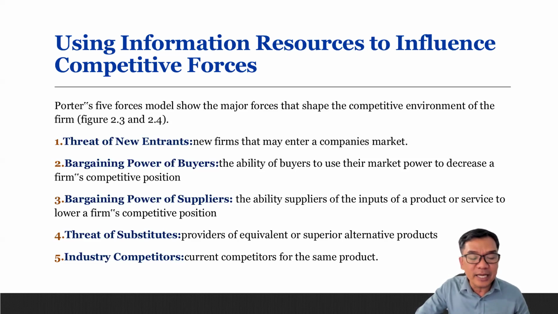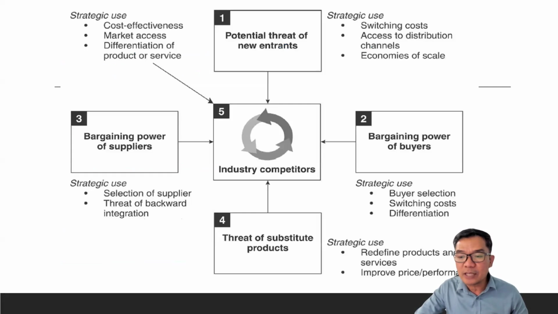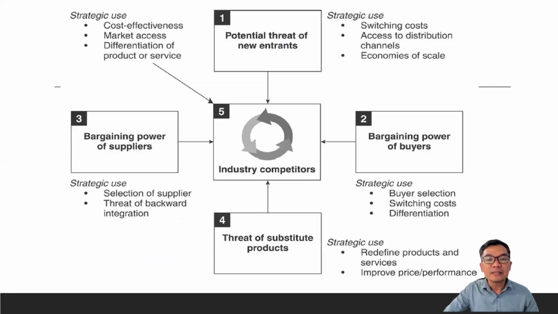And fourth is threat of substitutes, which are providers of equivalent or superior alternative products. We will also look at some uses where a company has an alternative substitute for the services and products that you are offering as a company. And last is industry competitors, current competitors of the same product. Of course, we're very aware of this one. Then we'll check on the examples, as I said earlier, starting with the potential threat of new entrants.